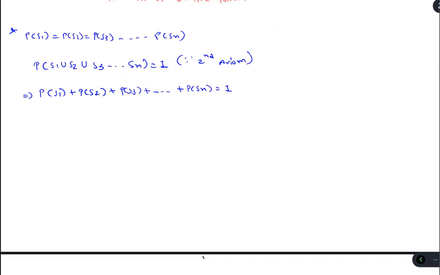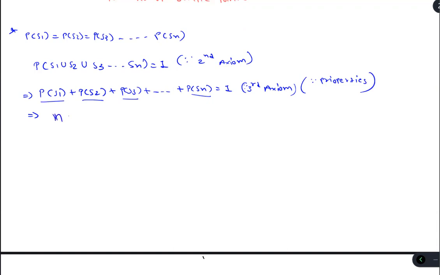So this is the one. Where did we get this from? We got it from the third axiom and from the property also. Now we know that the probabilities of these are all the same because they are equally likely.